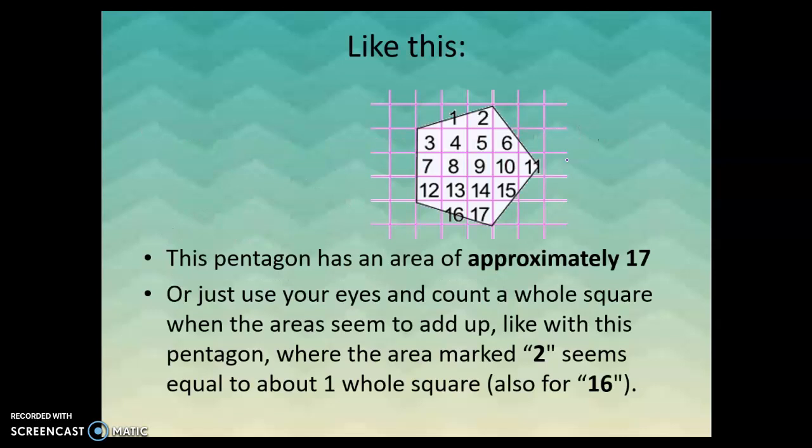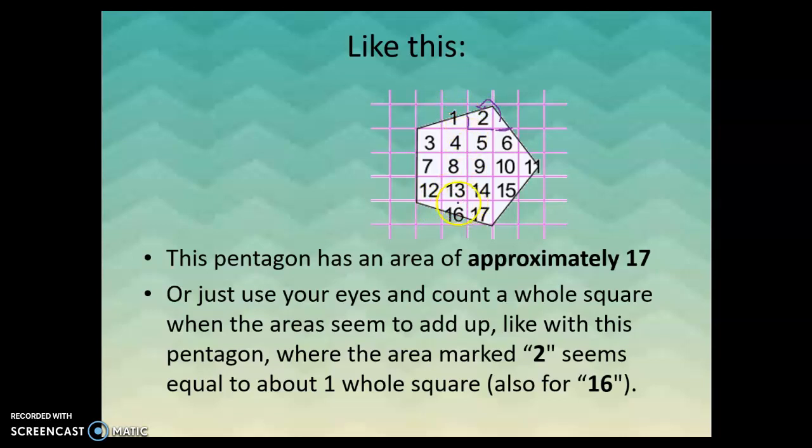So let's take a look at a shape like this. We've got a pentagon laid on top of a grid, and we're going to say that it's approximately an area of 17. So if you look, this 2 is not a full square. But if I take this other little triangle that's next to it and imagine putting that here, that would make about 1 full square.